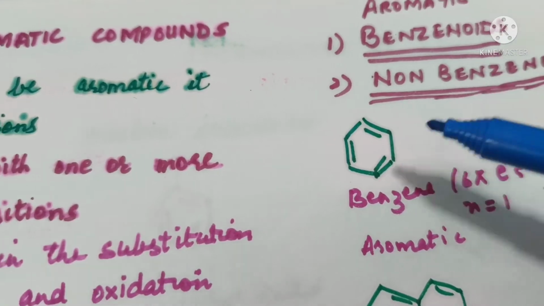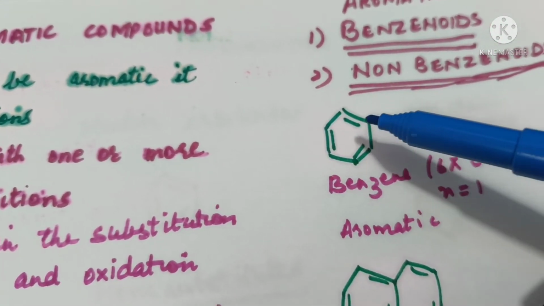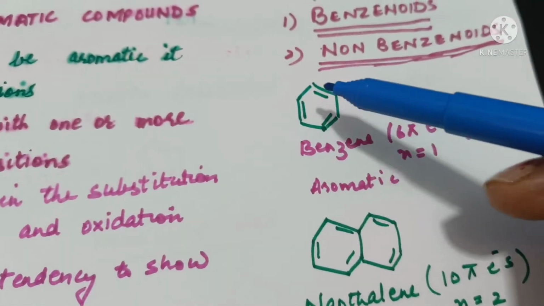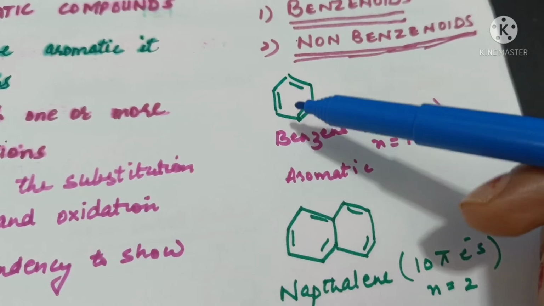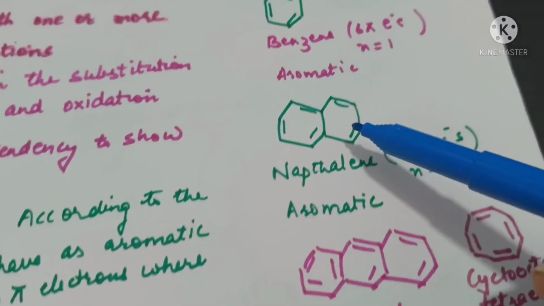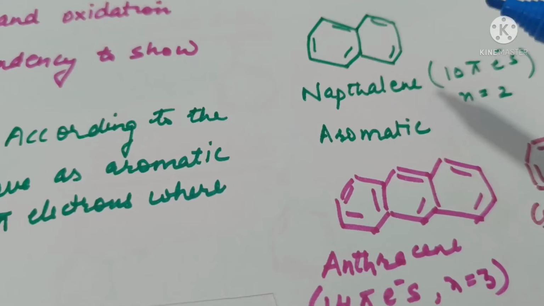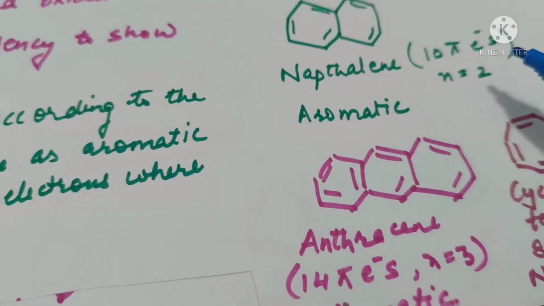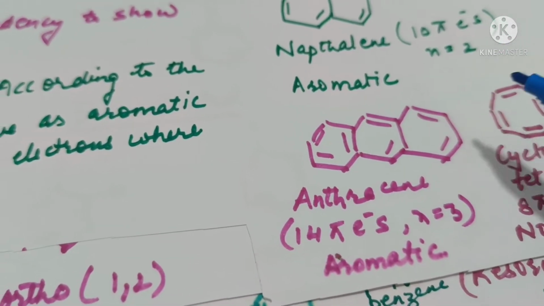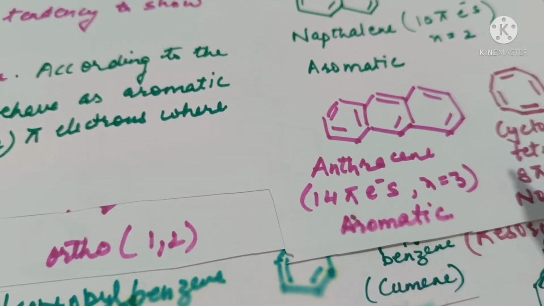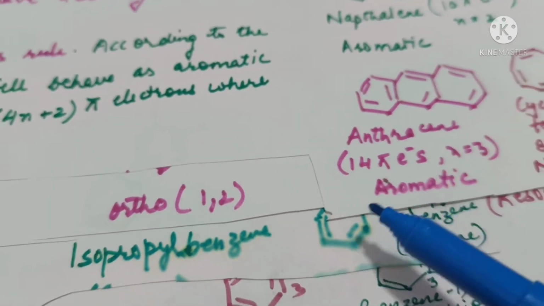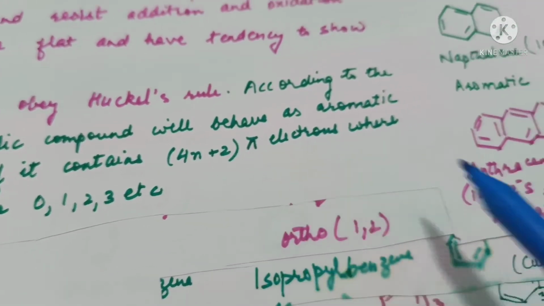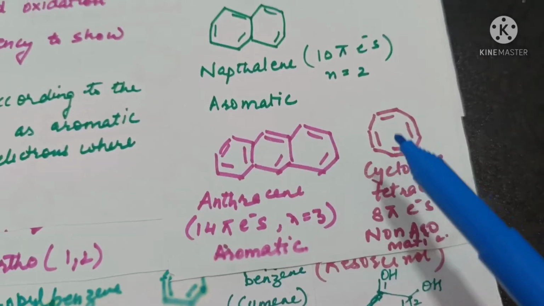Benzenoids are those compounds which have a hexagonal ring of benzene with alternate double and single bonds. So this compound of one ring is called benzene, has 6 pi electrons. Naphthalene is also aromatic, has 2 benzene rings fused together. It has 10 pi electrons, where value of n is 2. Anthracene has 3 rings fused together, has 14 pi electrons, n is equal to 3, so 4 into 3, 12 plus 2, 14 pi electrons.